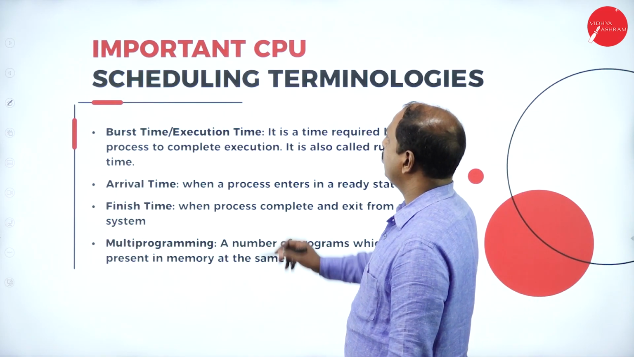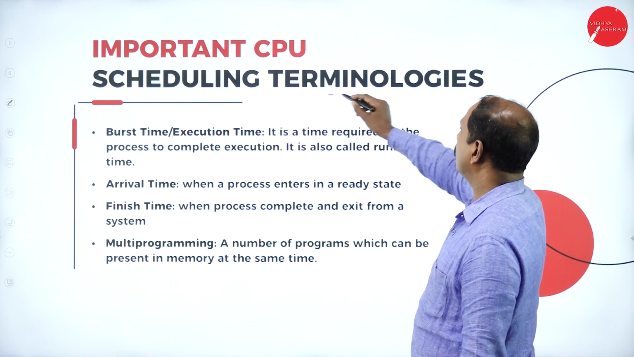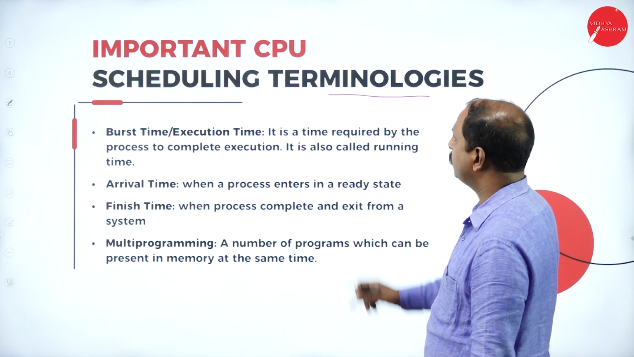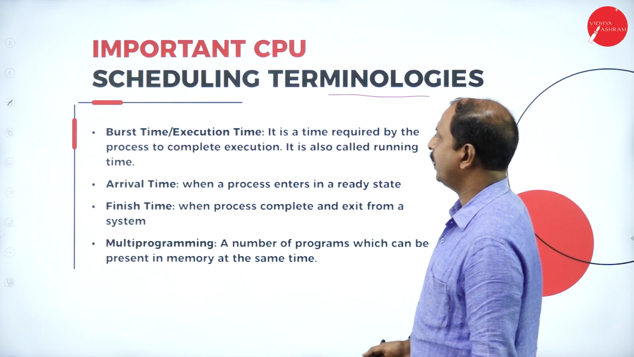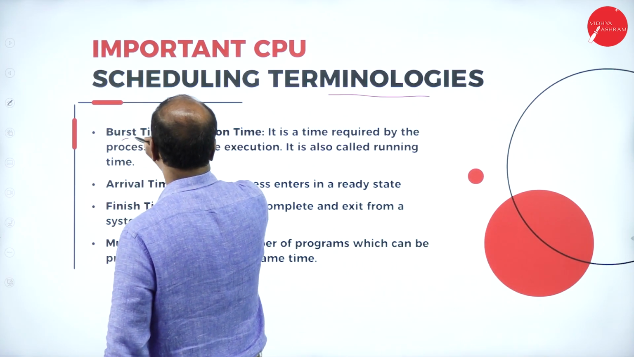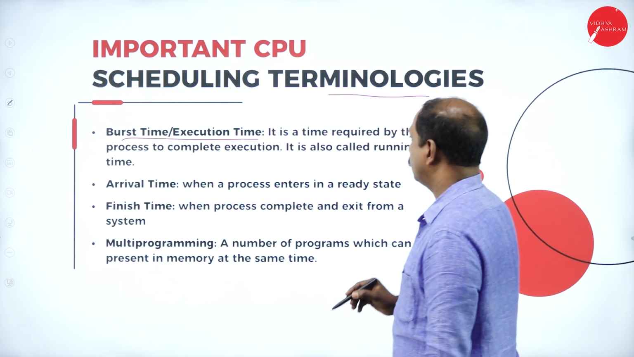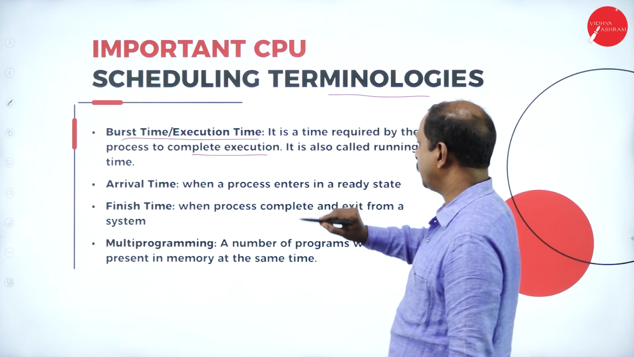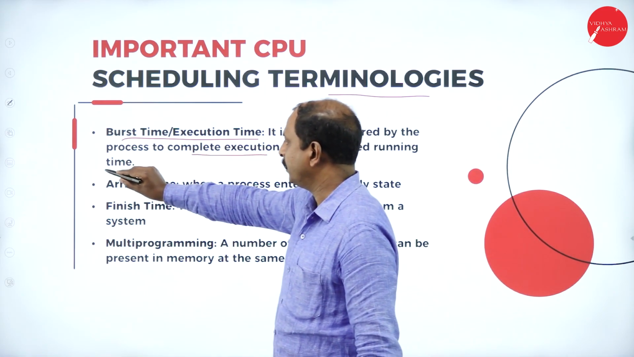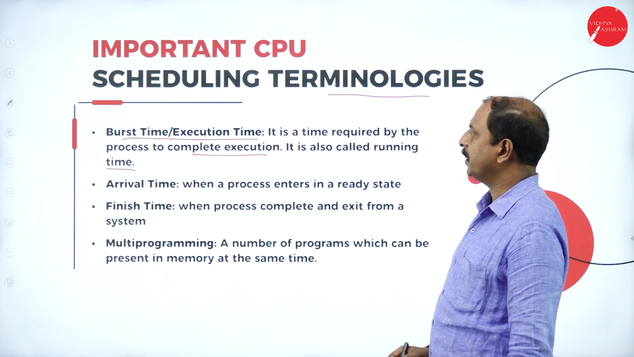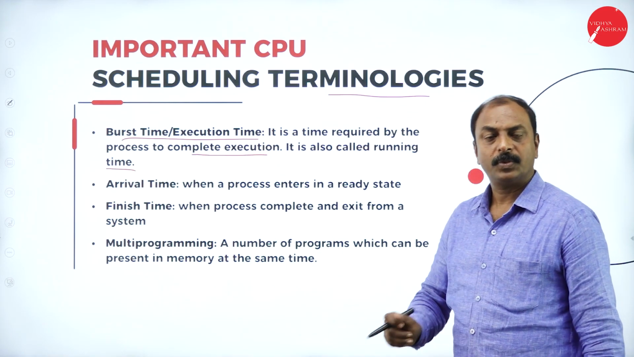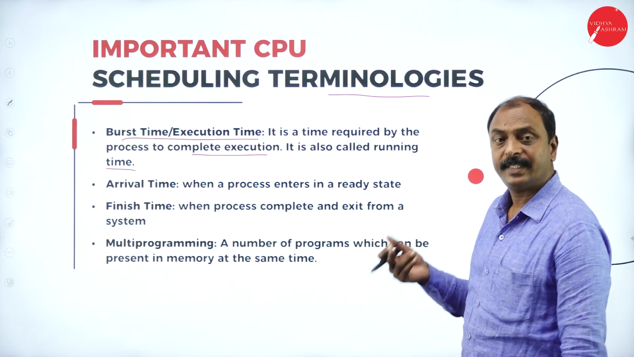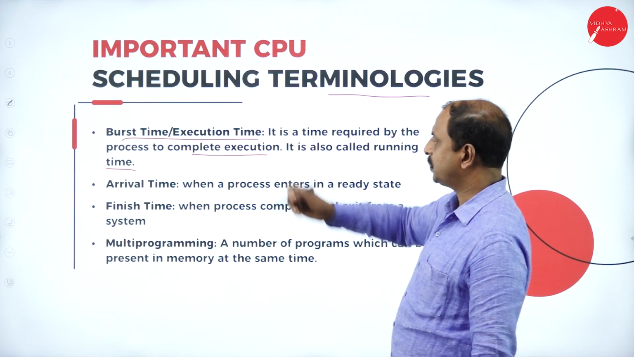Next one is important scheduling terminologies. Let us see the different terms we use with respect to CPU scheduling. One is burst time or execution time. It is the time required by the process to complete the execution. It is also called running time. So, what is burst time or execution time? It is the time the process takes for completing its execution. That is the burst time.